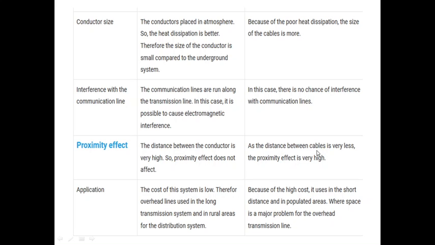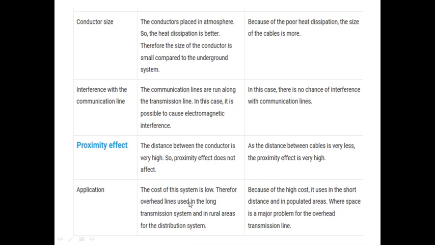In overhead, the distance between the conductors is very high, so the proximity effect will not be there. But in underground, it will be more. Why? Because I'm burying all my wires and cables together, so my proximity effect will be very high.